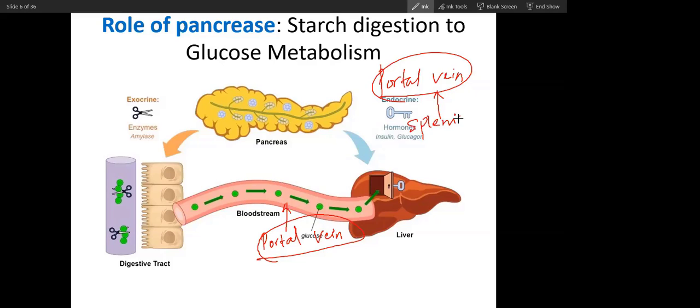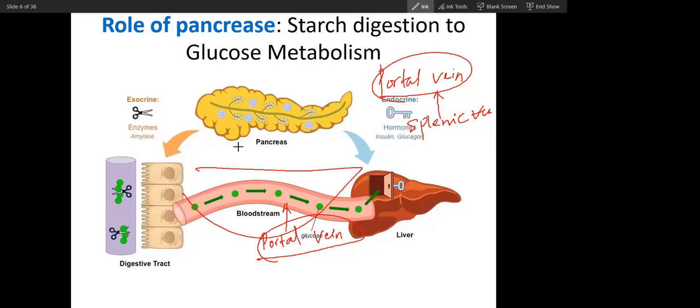Splenic vein. The spleen is present here, and the liver is on the right side and the intestine in the middle.